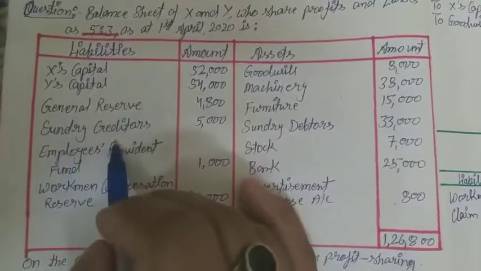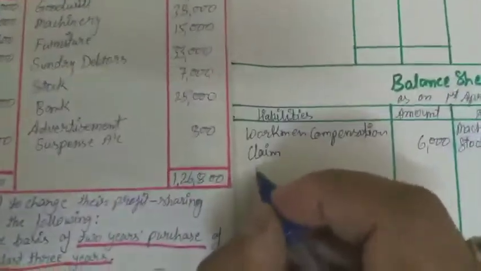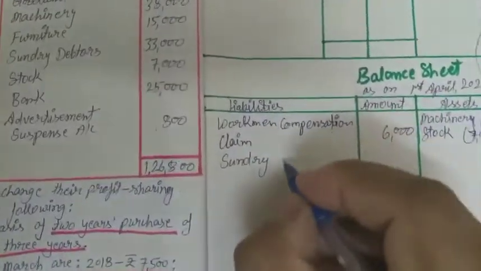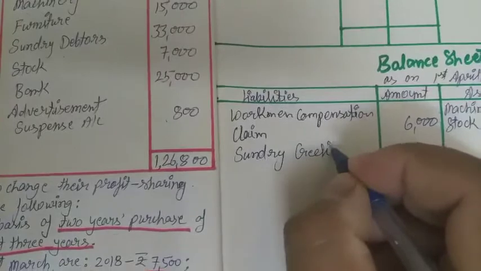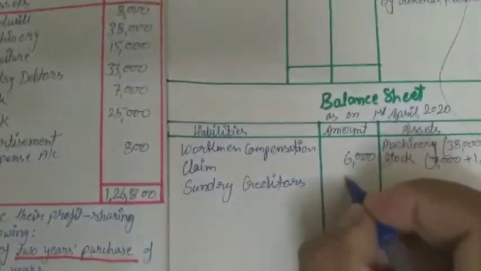Next one is sundry creditors. There is no adjustment, so these sundry creditors will come in the new balance sheet as they are. The creditors amount is 5,000.